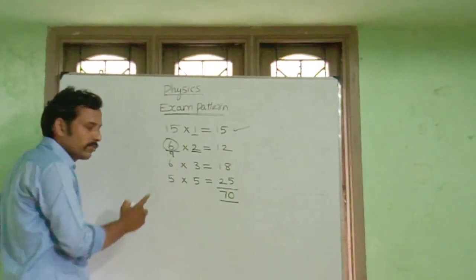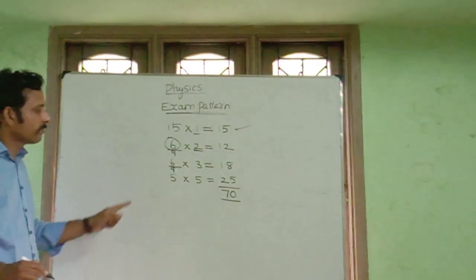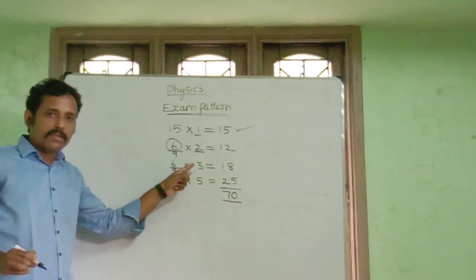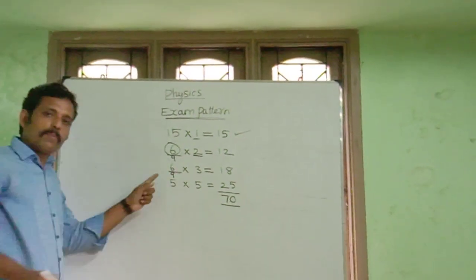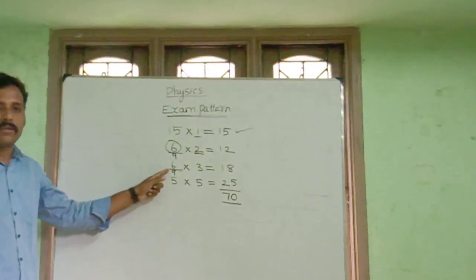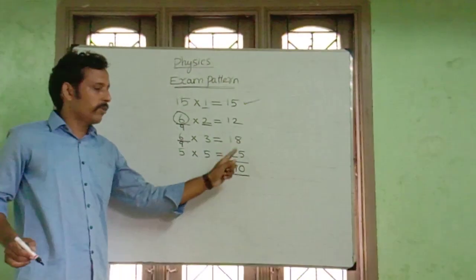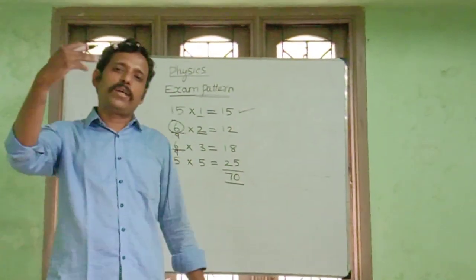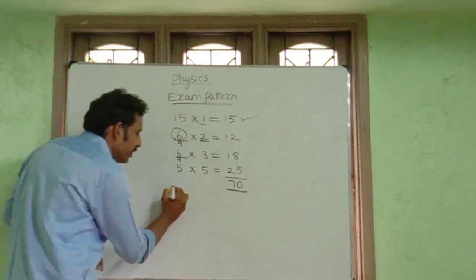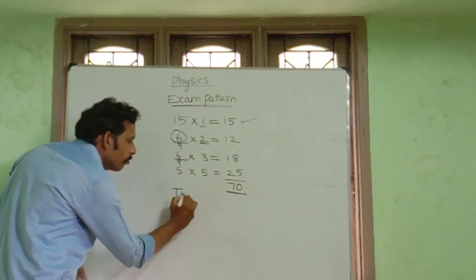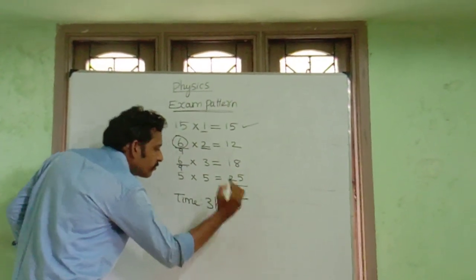Next, again 3-mark questions. Again you have to attempt 6. The same 9 will be given. You can attempt any 5, but 1 is compulsory. It may be a problem or reasoning or any part of the questions. Last one is the long answer, 5 fives are 25, with internal choice. Totally 70 marks you are going to write. The time allotted to you is 3 hours.